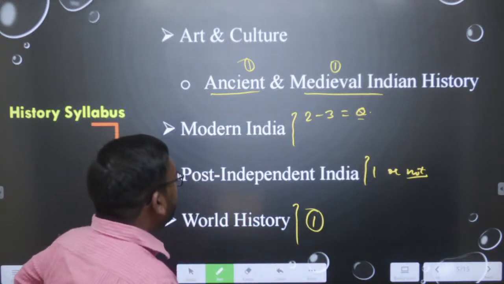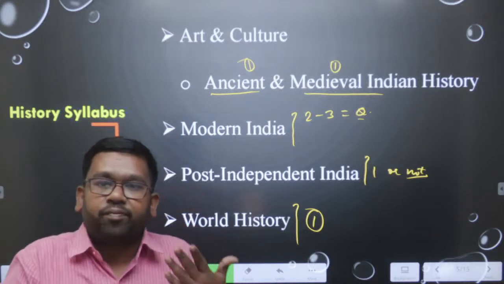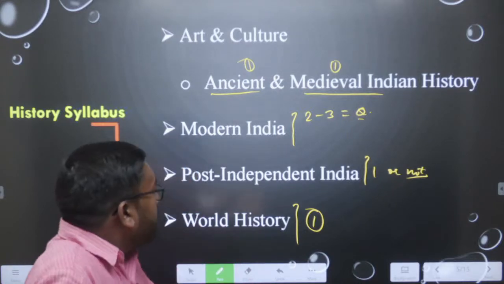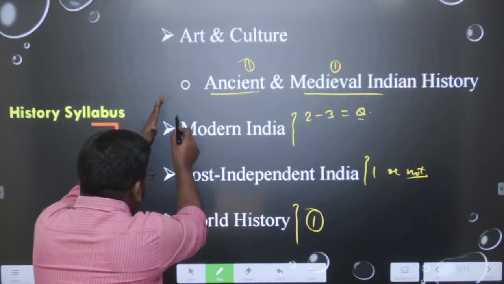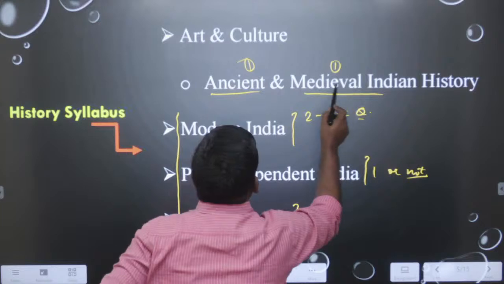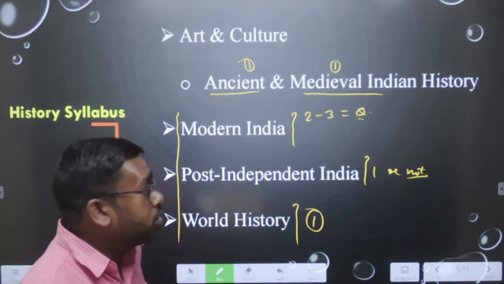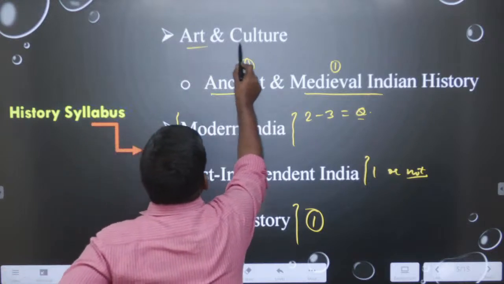So, basically the trend is that they have been asking questions from all themes of modern, postmodern and world history, but from ancient and medieval India, generally for the last 10 years, they have been asking questions only from the art and culture sections.